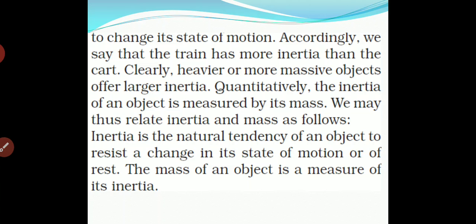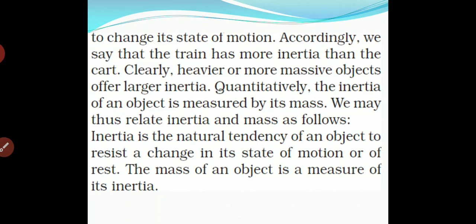Clearly, heavier or more massive objects offer larger inertia. Quantitatively, the inertia of an object is measured by its mass. So from this we can say that if we want to measure inertia, it can be measured by mass. As the mass is greater, inertia will be greater. We may thus relate inertia and mass as follows.